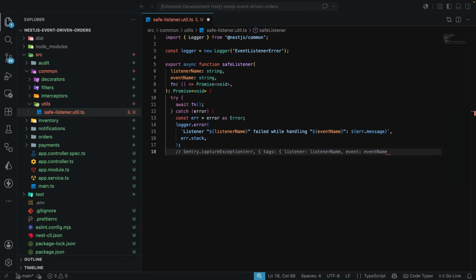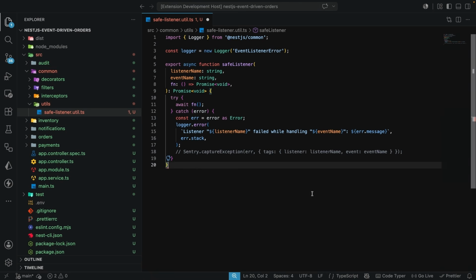What we have over here is a safeListener, which is a small utility that takes the listener's name. It also takes the event name and the actual work as a function. Then it runs that function in the try catch block, and if anything throws, it logs a clear structured message with real context. So things like which listener, which event, the actual error. And as I left this comment here, in a production system, this is exactly where you would call Sentry or something like Datadog. So one place, one convention, and every listener is going to be reporting the same way.